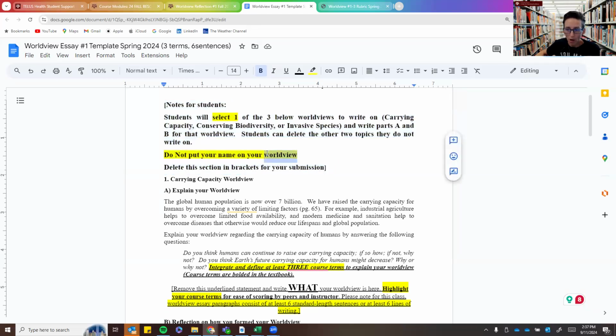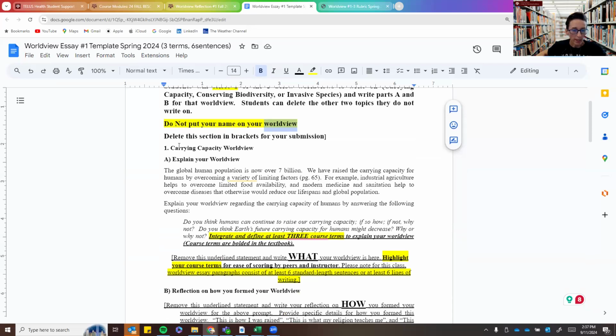Also, do not put your name on your worldview. Do not put it in your text on top of your page, anything like that. Do not put your name on it, because that will eliminate the double blind system that I'm using. And we don't want to do that. We want everyone's identity to be masked, so that you can write openly, write what you need to, and receive feedback in a blind system. I know who everyone is. You don't need to put your name on it.